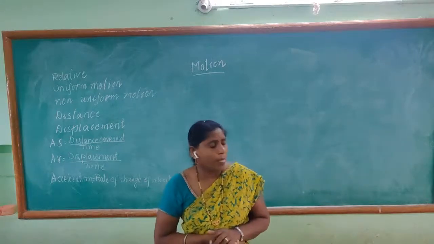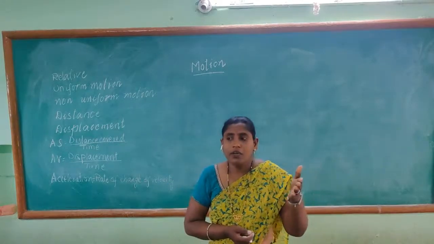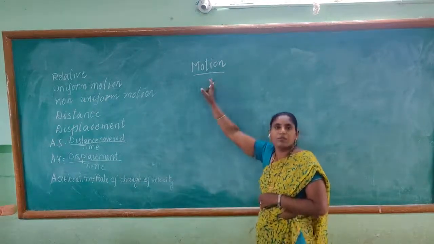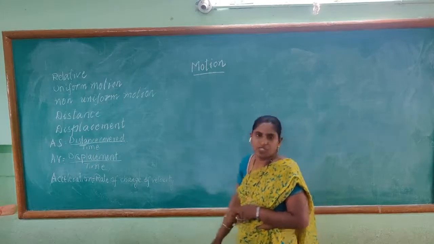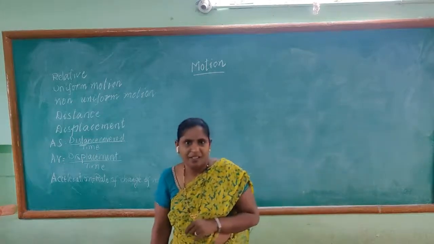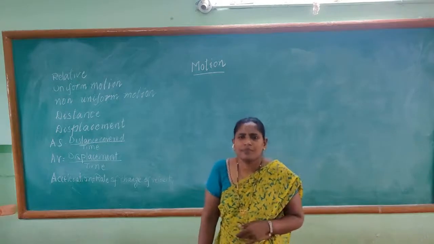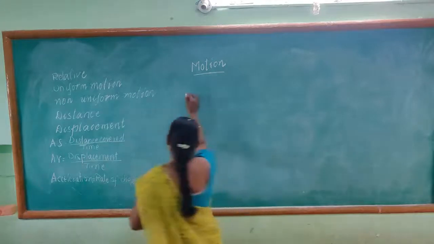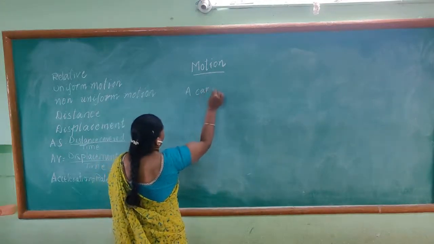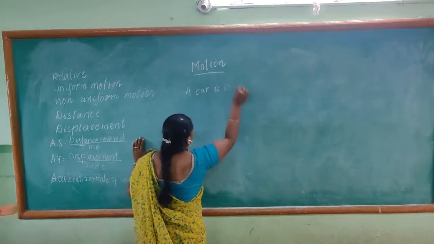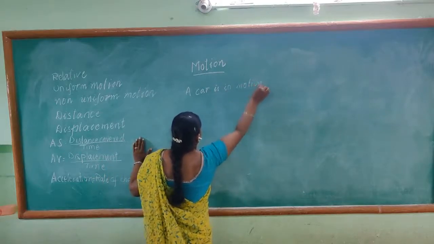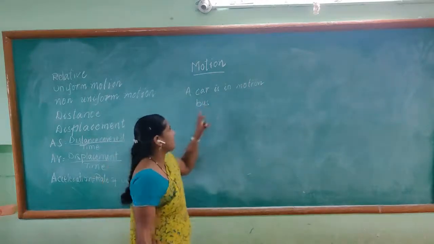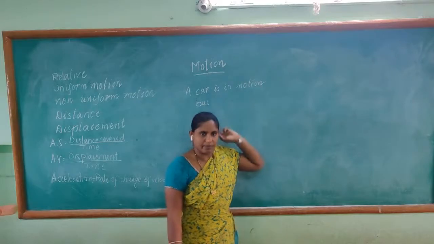For example, the body which is moving, then we say that the body is in motion. The bus is in motion. That means the bus is moving. The car is in motion. That means a car is moving. A bus is in motion. That means a bus is moving.